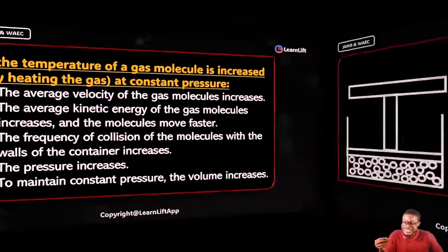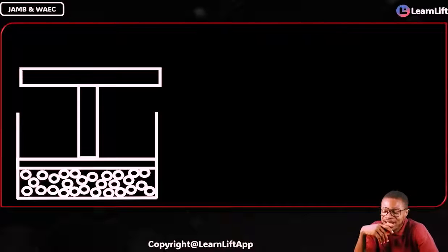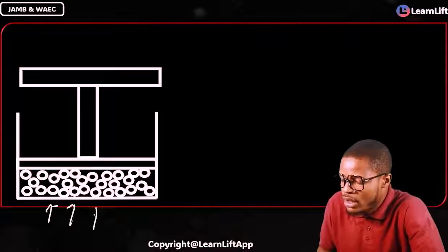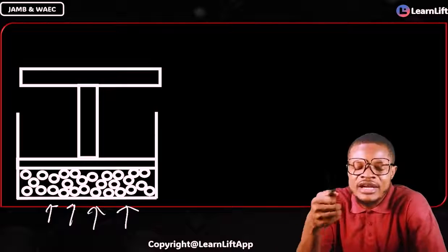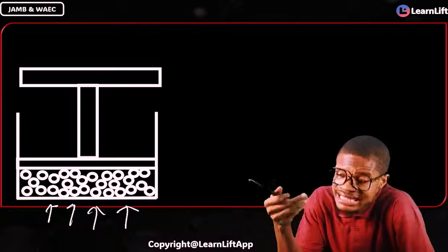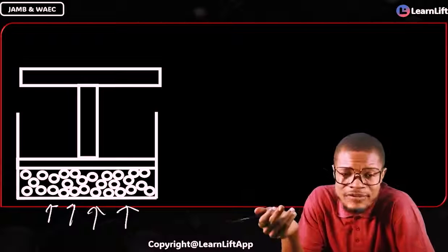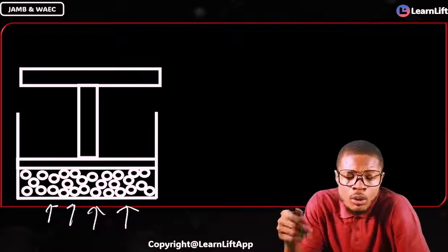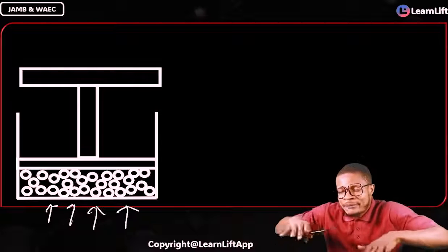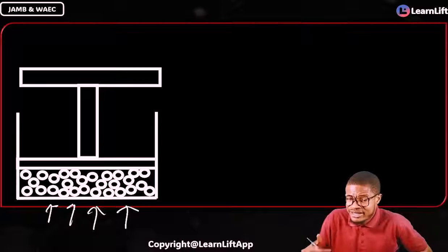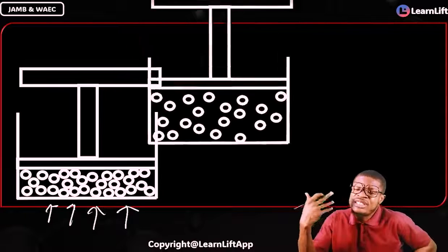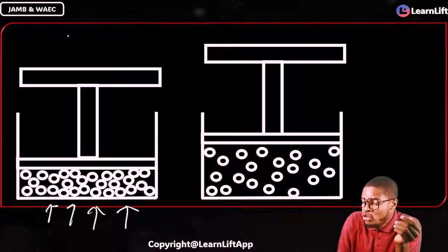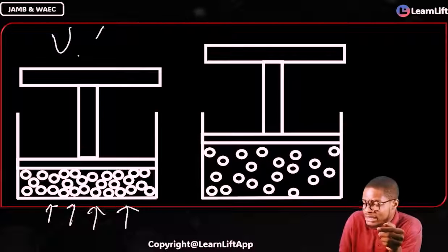Look at this very fast. As I begin to heat your gas molecules here, what will happen? As I heat them, the velocity of the gas molecules will begin to increase. As the velocity increases, they will acquire kinetic energy, begin to move faster, and collide with each other and with the walls of the container. Pressure will begin to build. But I want to maintain pressure. I don't want an increase in pressure. Because I don't want an increase in pressure, what will I increase? I'm going to increase the volume of the container. That's all. Just increase the volume of the container. As volume increases, according to Charles law, temperature also increases.